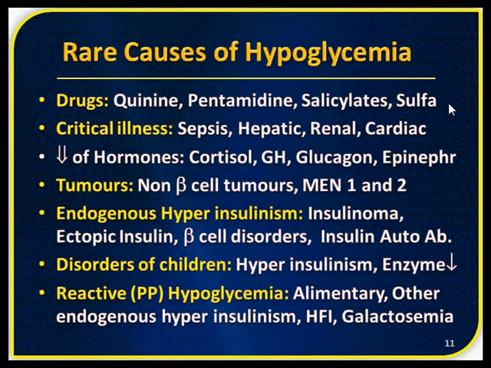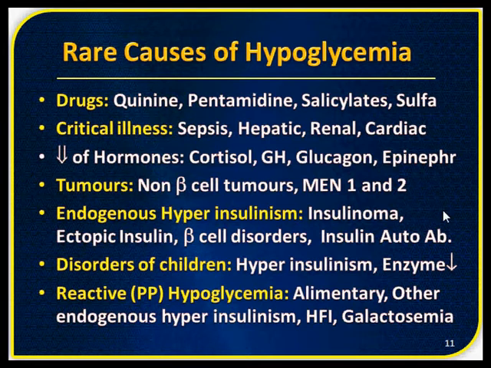These produce hypoglycemia. Decrease in hormones such as cortisol due to Addison's disease, growth hormone deficiency, glucagon deficiency, epinephrine deficiency can produce hypoglycemia. Tumors, particularly non-beta cell tumors of the pancreas, multiple endocrine neoplasia number 1 and number 2, MEN 1 and MEN 2, are also sometimes the cause of hypoglycemia.